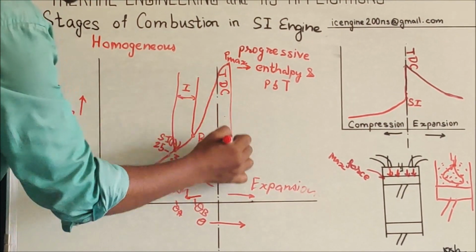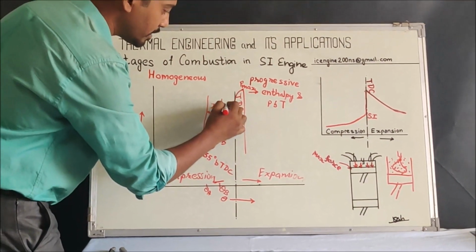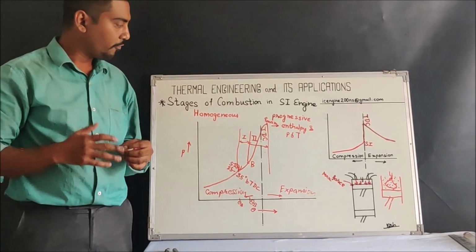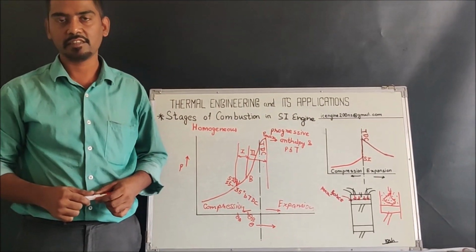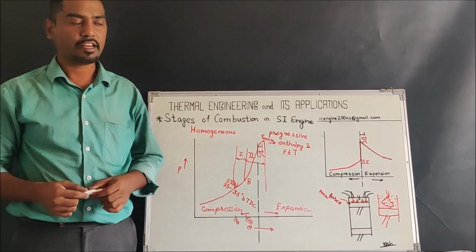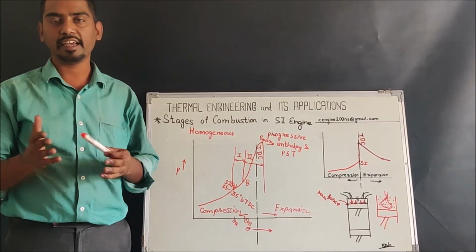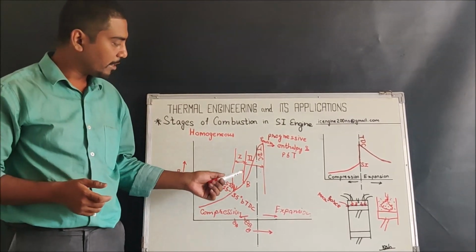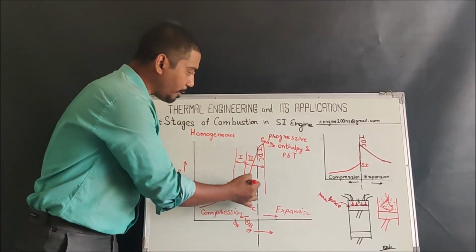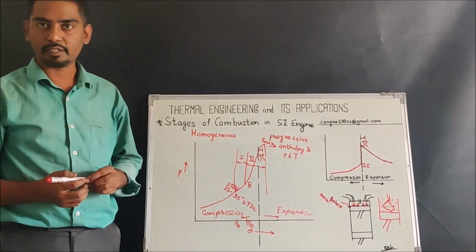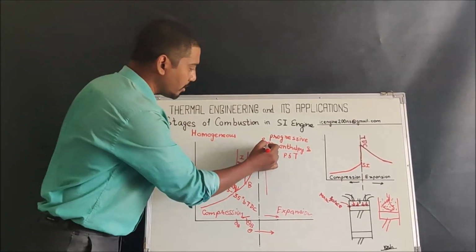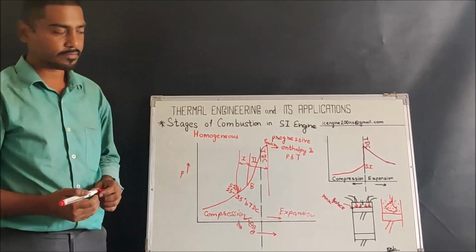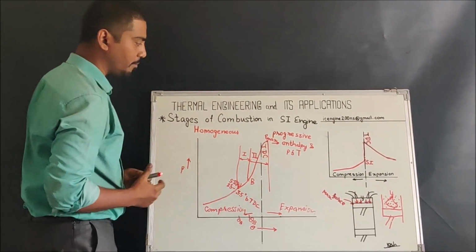So up to this point, this is the second stage of combustion, which we call flame propagation. Now flame propagation has two more points for consideration. One is the transposition rate and one is the pressure differential of the burnt and unburnt charges. That point we are going to cover in a different session. Till then, just understand that flame propagation, the second stage of combustion, is very important so as to have a maximum pressure point away from the TDC. So this will be the main part of the combustion stage.